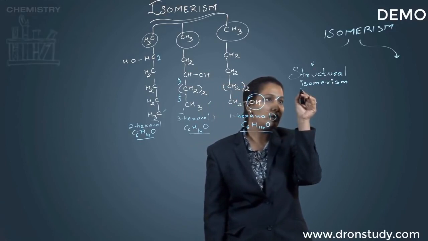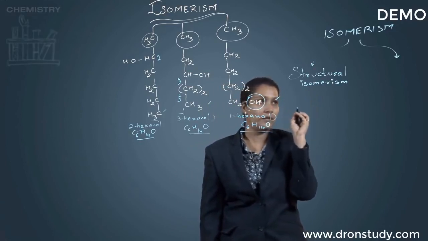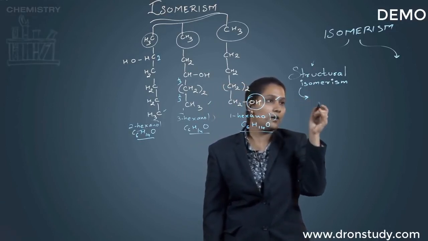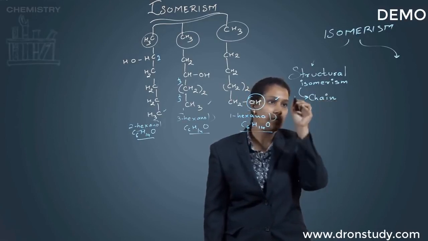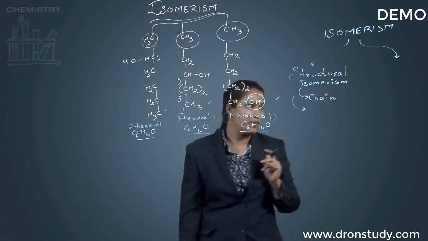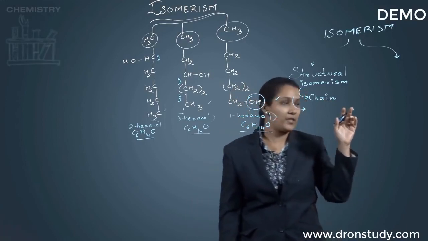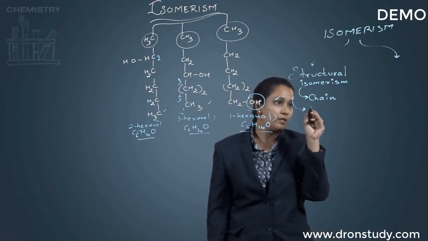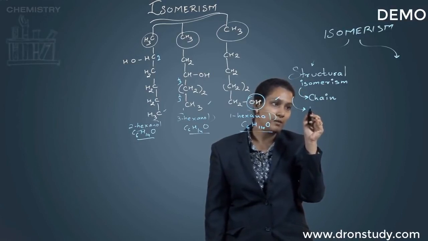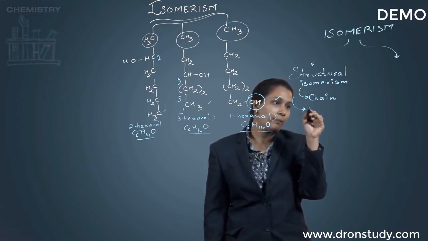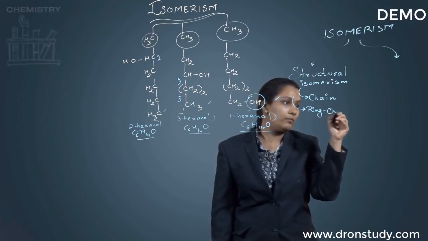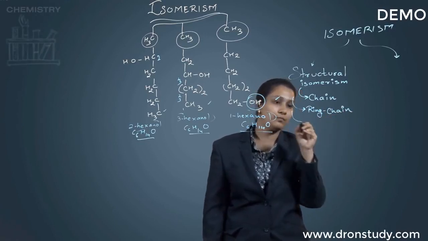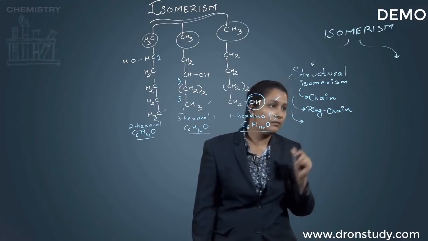So let us have a look at all the categories. Under structural isomerism, one is called chain isomerism. I'm just giving the pre-headings of it, I'm not following them with the suffix isomerism. That's quite understood. So chain isomerism, then we are having ring chain.